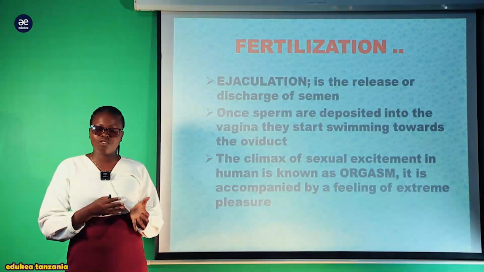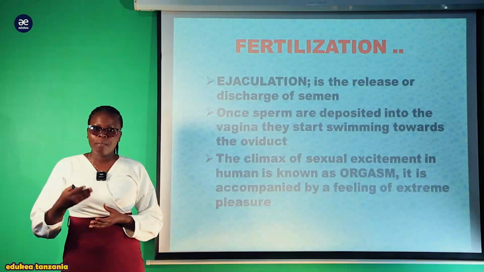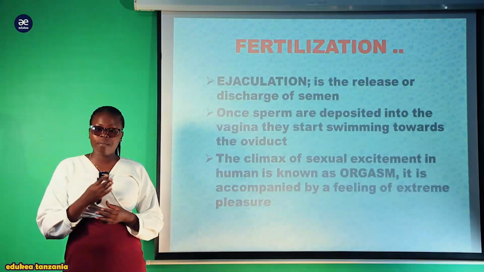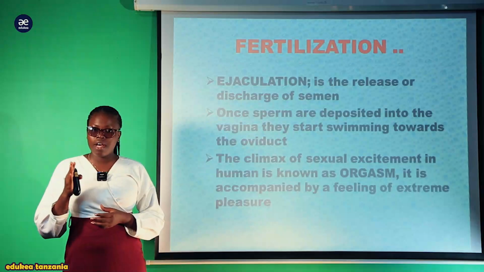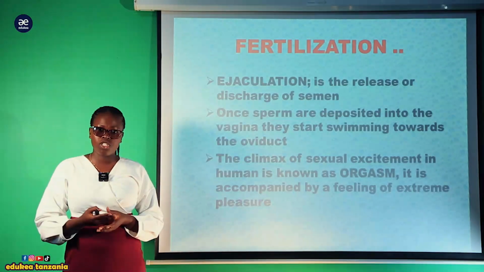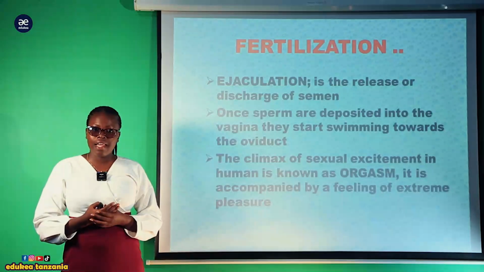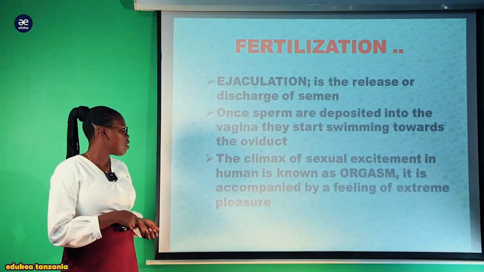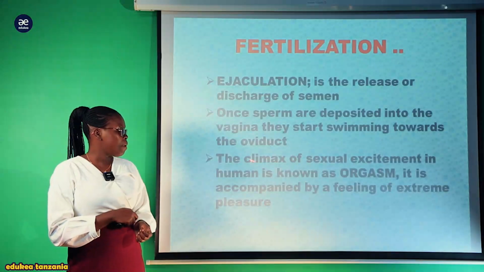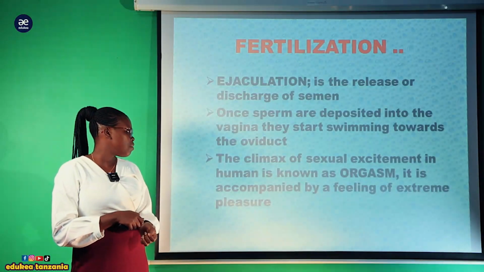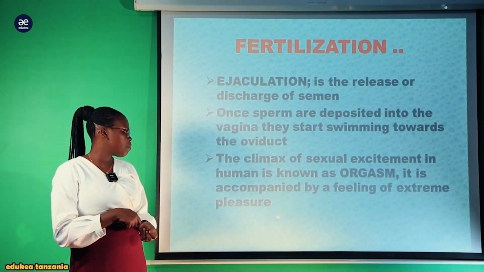So they will start swimming towards the matured ovum for fertilization, and only one sperm will fuse with one ovum, while the others will be prevented due to the formation of a hard layer on the ovum, which is known as the zona pellucida. The climax of sexual excitement in humans is known as orgasm. It is accompanied by a feeling of extreme pleasure.